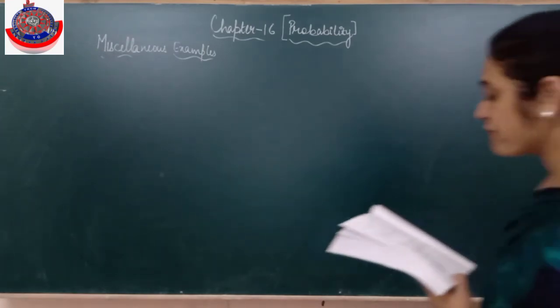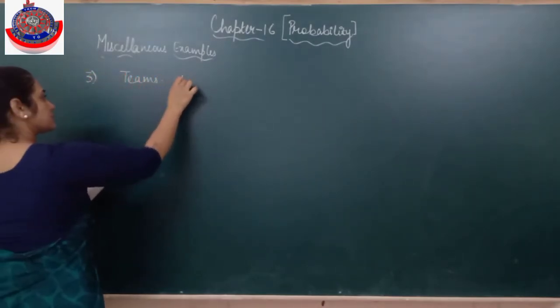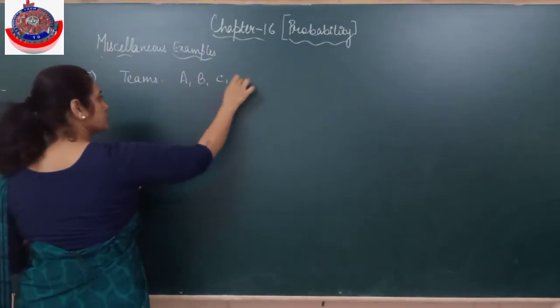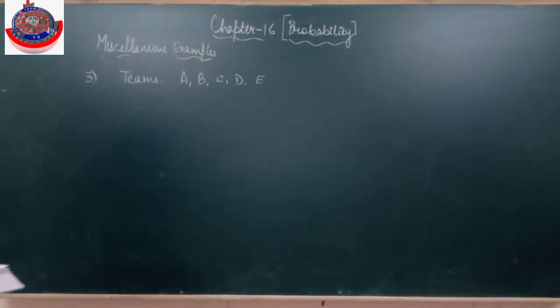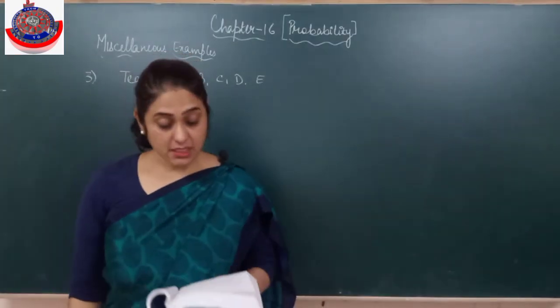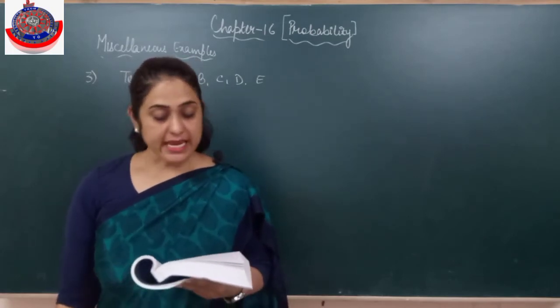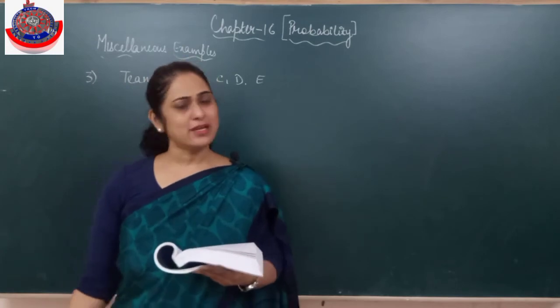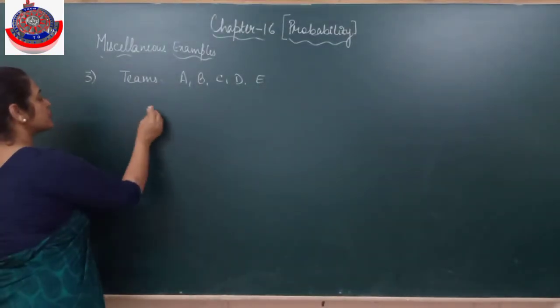In a relay race, there are 5 teams A, B, C, D, and E. There are 2 parts. I'm just reading out the question first of all. What is the probability that A, B, C finish first, second, and third respectively? What is the probability that A, B, C are the first 3 to finish in any order? Assume that all finishing orders are equally likely. Is it clear? So now we will do the same thing again. I told you it becomes easier. You know that I have 5 teams and how many positions are there? There are 3 positions.